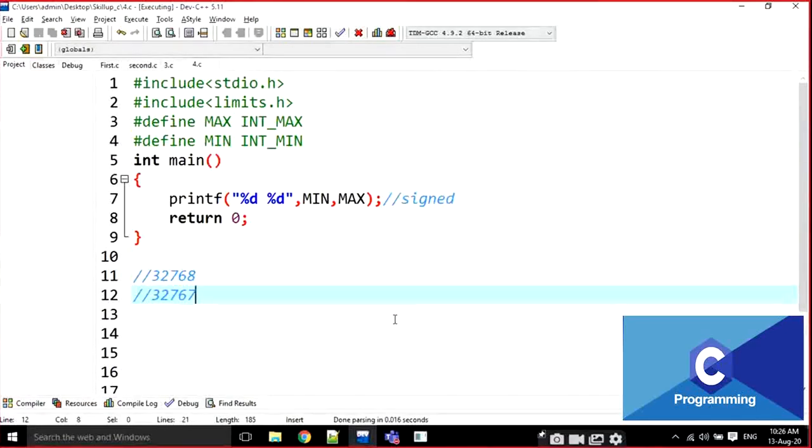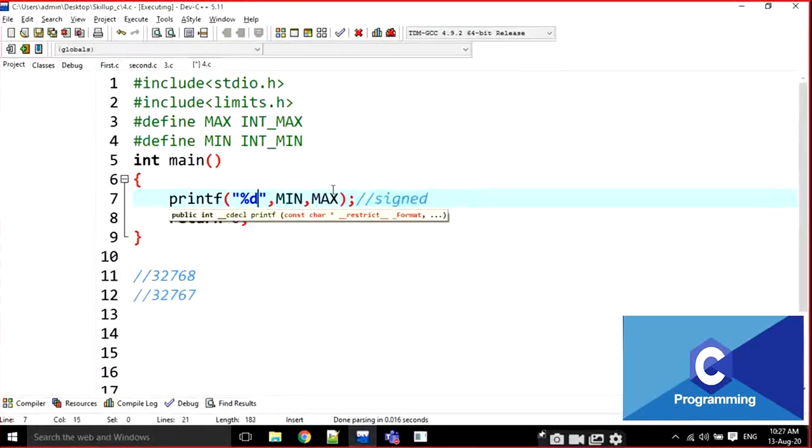This is the maximum size and minimum size for unsigned integer. For example, I am going to write here, what is the maximum value if it is unsigned integer? I am going to add minimum plus maximum in unsigned integer. U means unsigned integer. Minimum plus maximum. If it is unsigned integer, what is the minimum value?